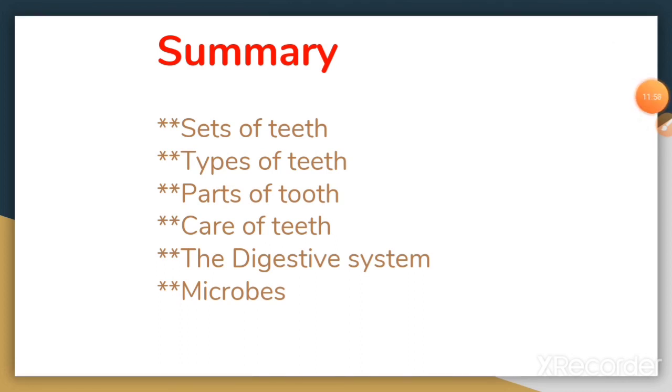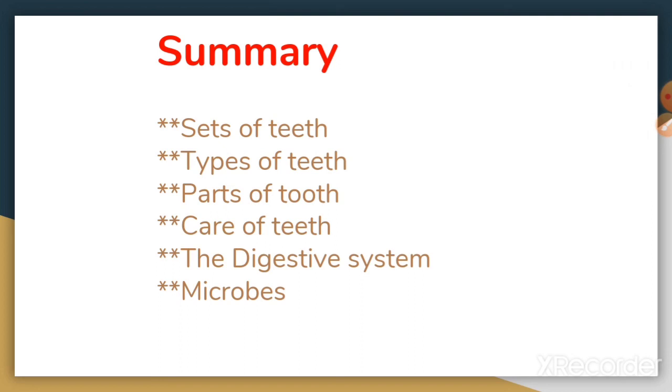Next topic, the digestive system. It is the process by which food is broken down into a simpler form so that it can be easily taken in or absorbed by the body. There are various organs that work together and help in digestion. These organs together form the digestive system.